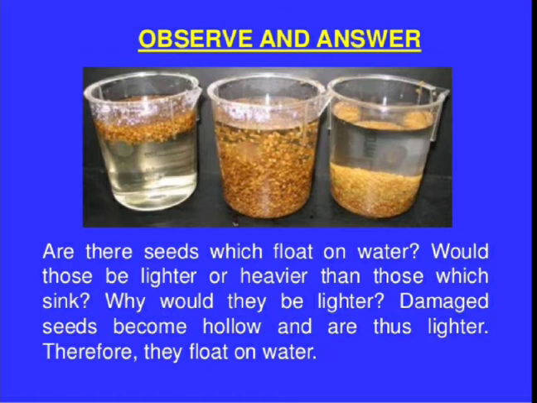And what is the reason why a few seeds are floating, when all are wheat seeds only, right? Why do a few seeds float and a few settle down? The reason is that the floating seeds are damaged ones, right? Insects make them hollow, and when seeds become hollow, they will always float on water.